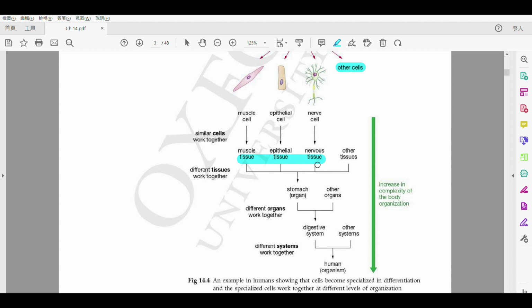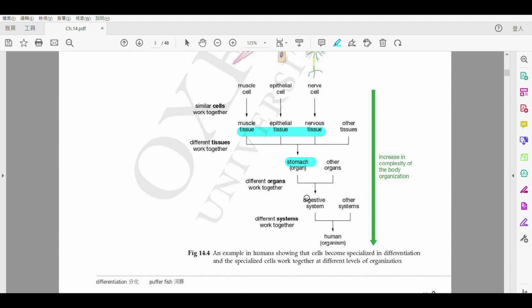Alright, there will also be some nerve cells, some epithelial cells, different types of cells. Of course, they are all specialized cells. And after that, stomach alone is not enough. We need a digestive system. And eventually, with all these systems, like what system do we have? We have the respiratory system for breathing. We have the digestive system for digesting food. Alright, so different systems will make us the organism.